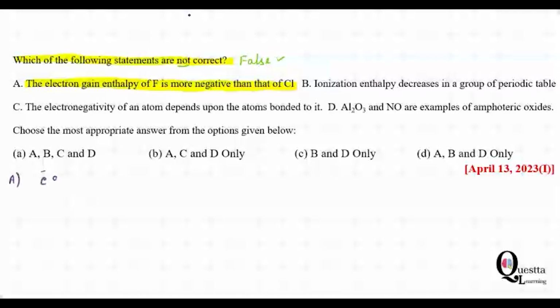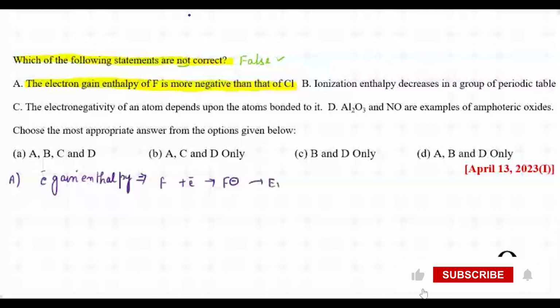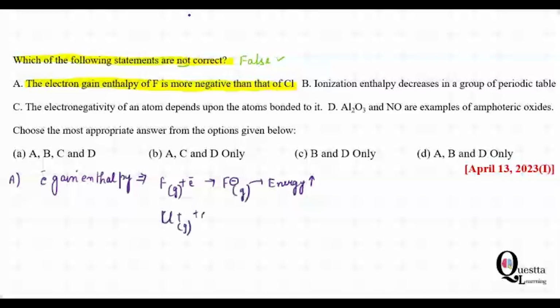So electron gain enthalpy here refers to, yes, whenever your atom, let's say here we are having fluorine, accepts an electron, whatever energy releases, that is your electron gain enthalpy. This must be in the gaseous state. Okay, so this is electron gain enthalpy, and another one is your chlorine, which is in the gaseous state. This is the electron and it will form this. So here also energy releases.